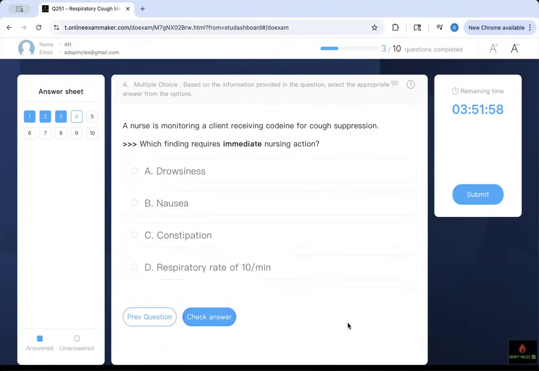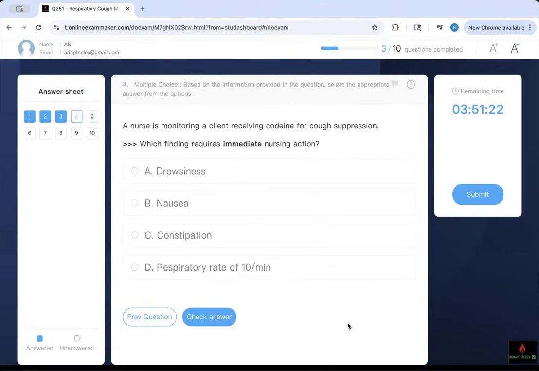Which finding requires immediate nurse action? Prioritization, risk reduction. We have to prevent injury. A nurse is monitoring a client receiving codeine for cough suppression. There's a keyword in the question: cough suppression. And I need immediate action. That means we have to do something. We have to do risk reduction. This is what we call rescue thinking. You have not gotten there yet, but if you don't do anything, it's going to lead to that. Rescue thinking. Now we're doing risk reduction.